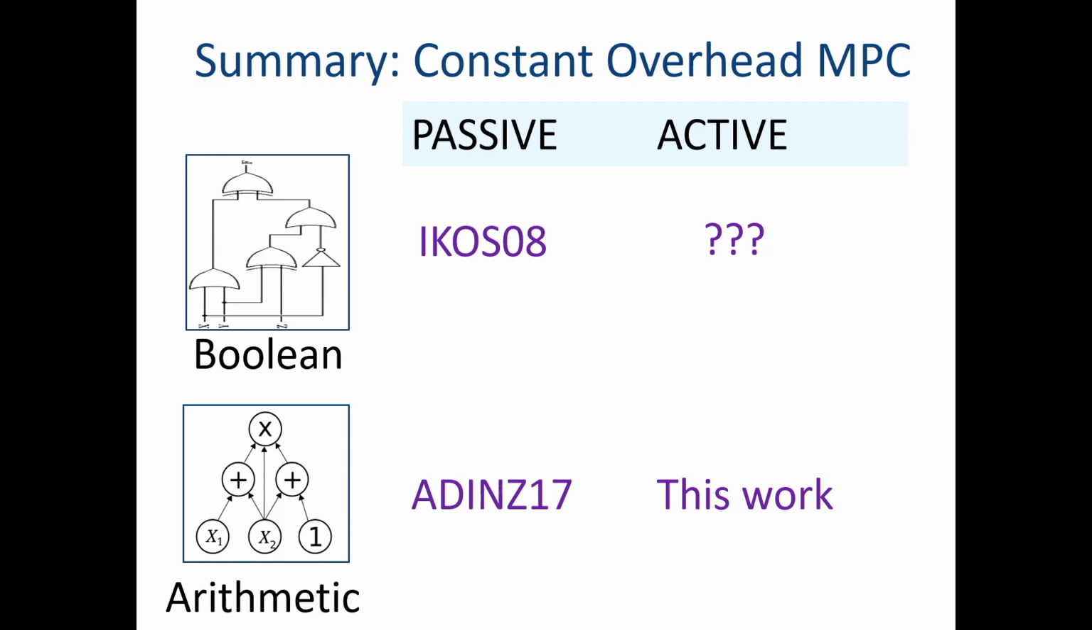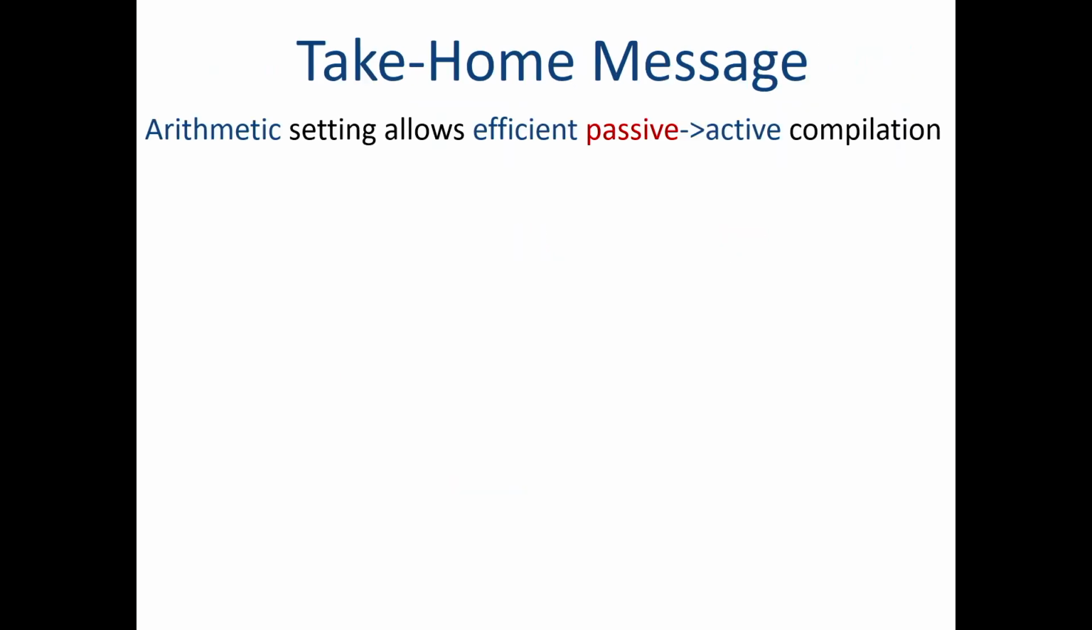Now, I said that moving from here to here was harder, and I showed that I can do this thing, so why can't I do this arrow? That's maybe the take-home message. It seems that at least in some cases, in the arithmetic setting, it's much easier to go from passive to active security. Let me give you some hints.